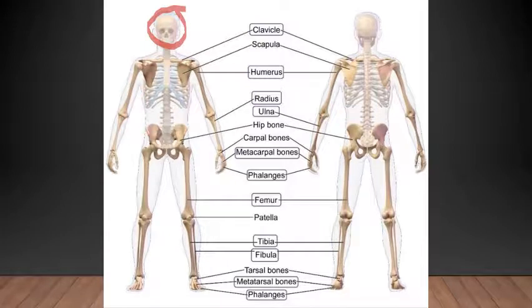Then it protects the soft internal organs. Internal organs means here the rib cage, no, inside this rib cage the heart, the lungs and the kidney are protected. The lungs and the heart are in the rib cage.